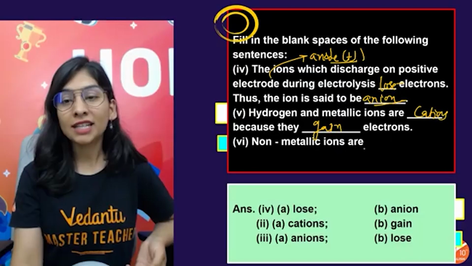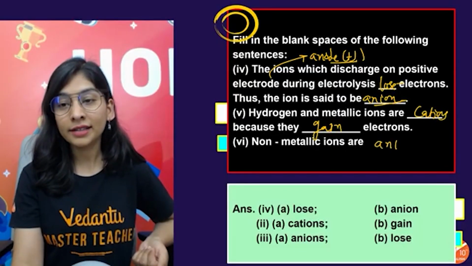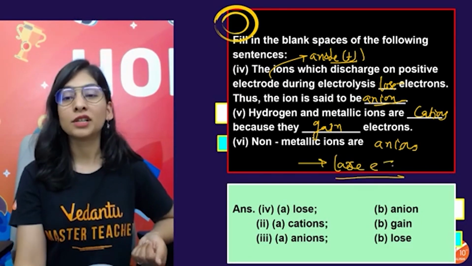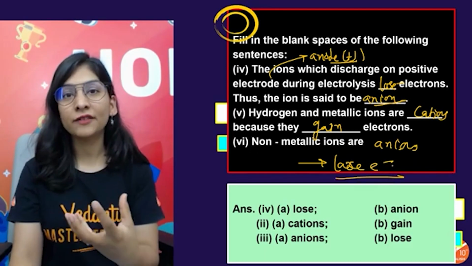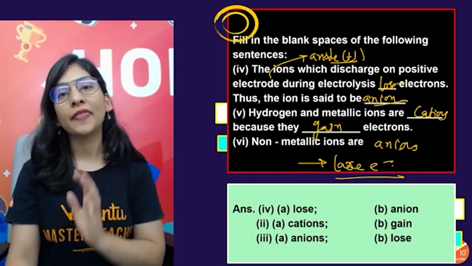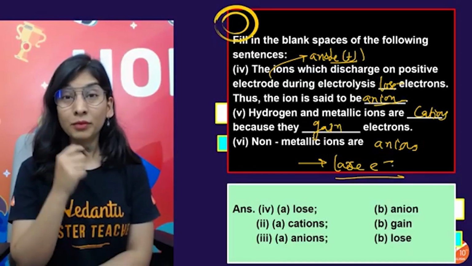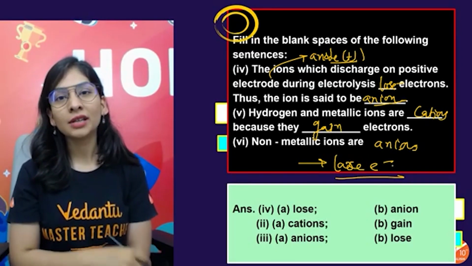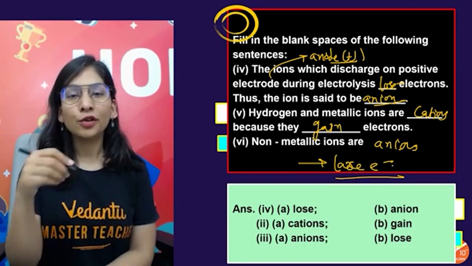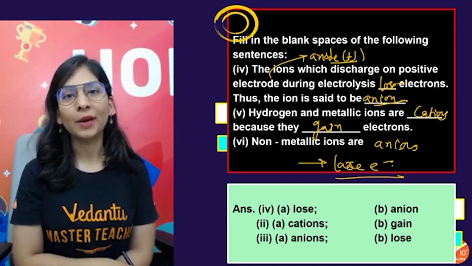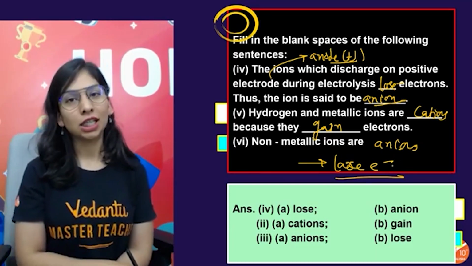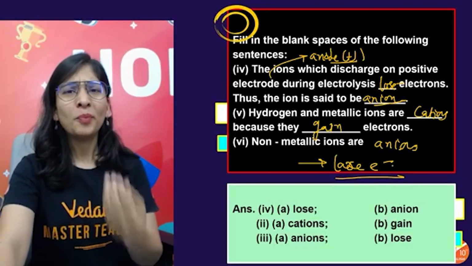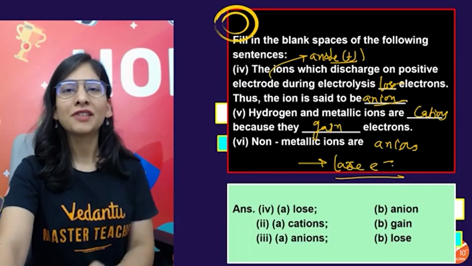Okay. Non-metallic ions are again anions, and they have a tendency to lose electron when they move towards my anode. Because they are having negative charge, they want to come to a neutral nature and they'll lose electron for the same job. So this is the question that was a little bit tricky because you are not having any options and you don't have to write something for the big explanation. You have to be very precise while doing that. So please make sure that you will do it properly. Okay. So these are the questions and properties and characteristics of electrolysis and preferential discharge.